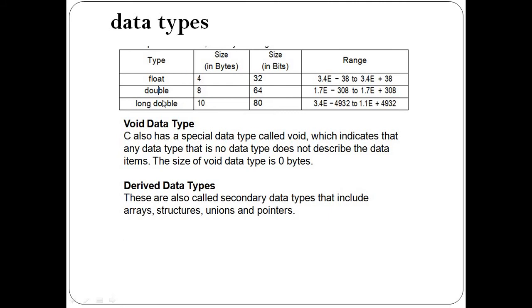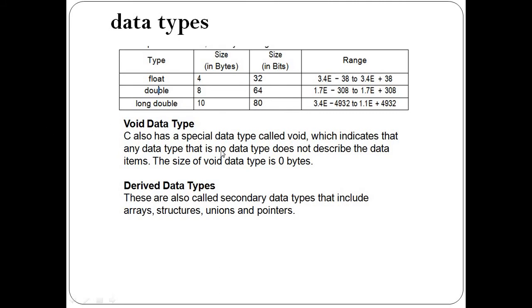And we can use the prefix long with double. It has more storage space than double. It has 10 bytes, that is 80 bits, and its range is greater than float and double. So float, double and long double, these three types are related to floating data types. So we use the keywords float, double and long double for declaring decimal numbers in C language. Understood? The next, fourth data type is void.